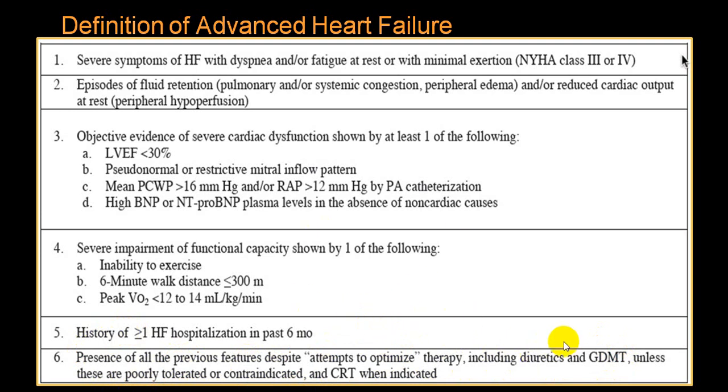GDMT is guideline directed medical therapy, and CRT is cardiac resynchronization therapy. You resynchronize the function of atrium and ventricle, so the atrium contracts followed by ventricular contraction by a pacemaker. That you call CRT.